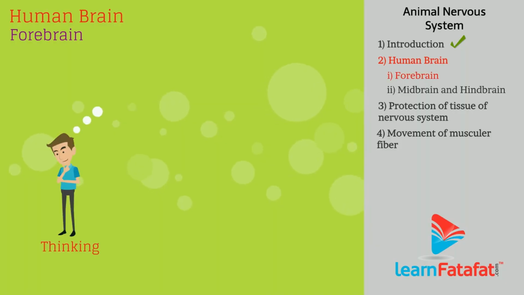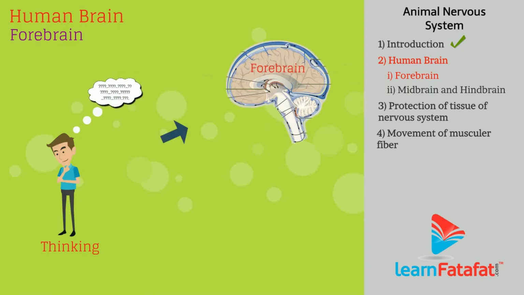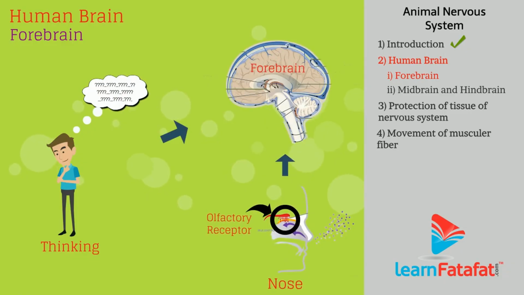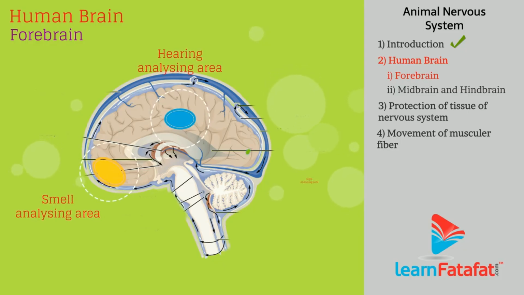Forebrain. The thinking process takes place in the forebrain. The forebrain receives sensory impulses from various receptors such as olfactory receptors in the nose, gustatory receptors in the tongue. It has separate areas for analyzing specific types of signals like hearing, smell, sight, etc.